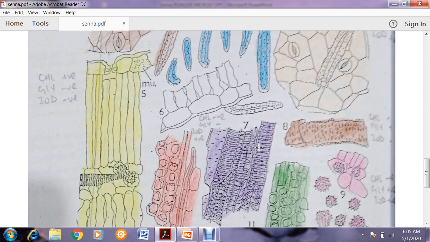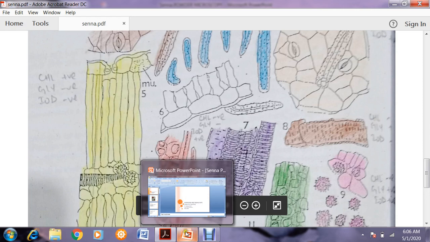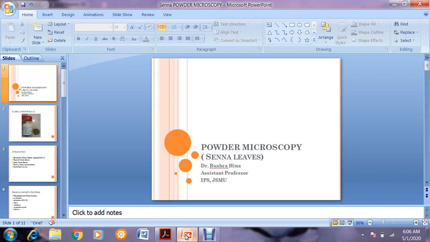So dear students, I hope you have understood all the diagnostic features of Cassia angustifolia or senna leaf.